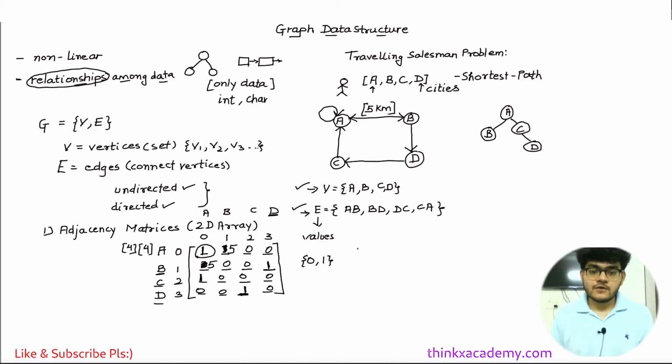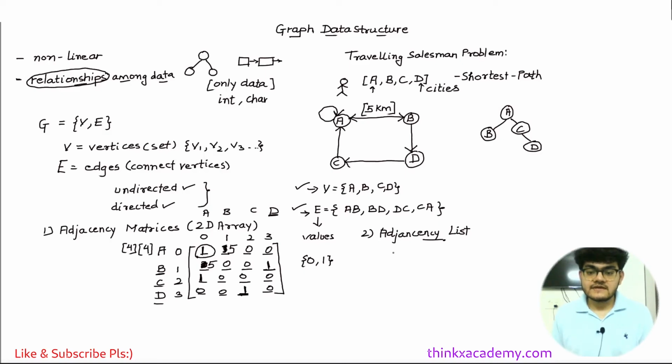There is a second way also. The second way is also very easy, and it is actually going to be an adjacency list. And we will discuss why these two different approaches exist, and what the benefits of using one of these approaches are. The first thing about an adjacency list is that here we are going to use a list type of data structure, which is a linked list, to represent a graph data structure.